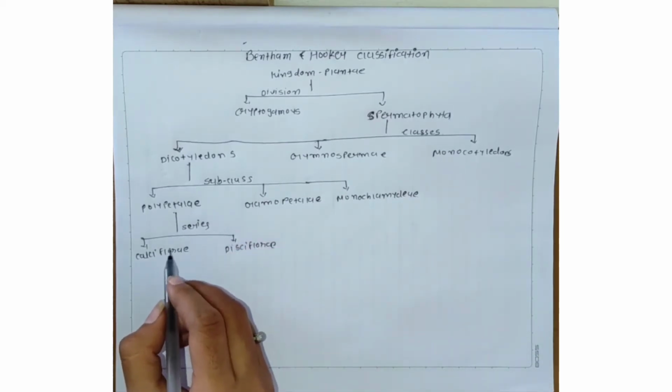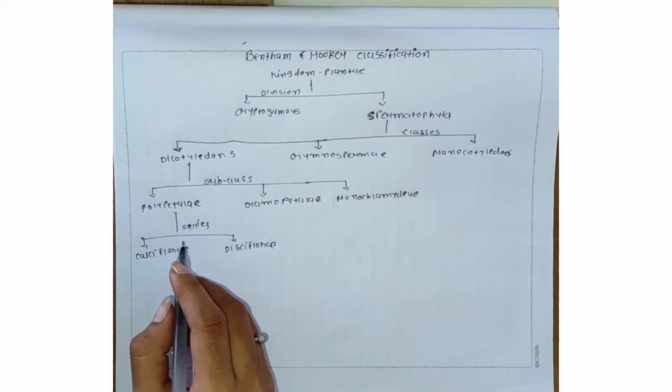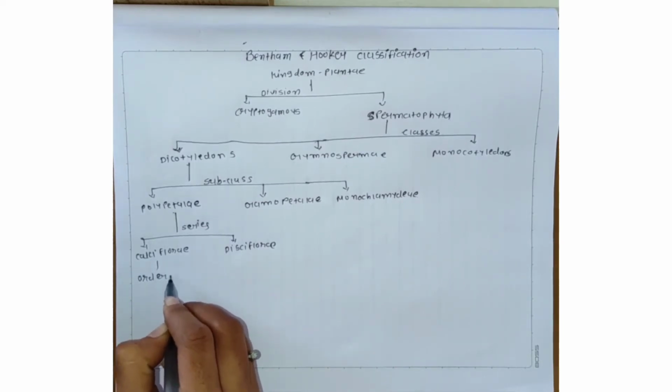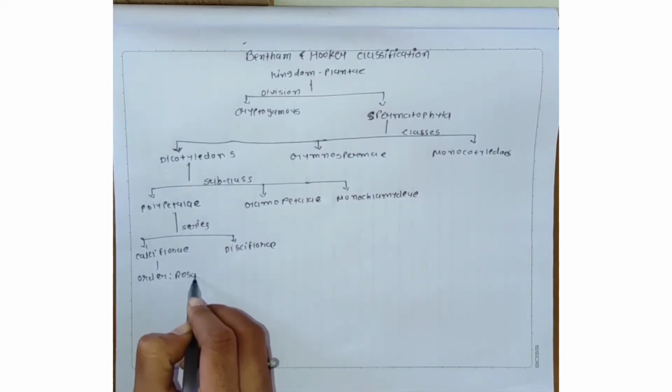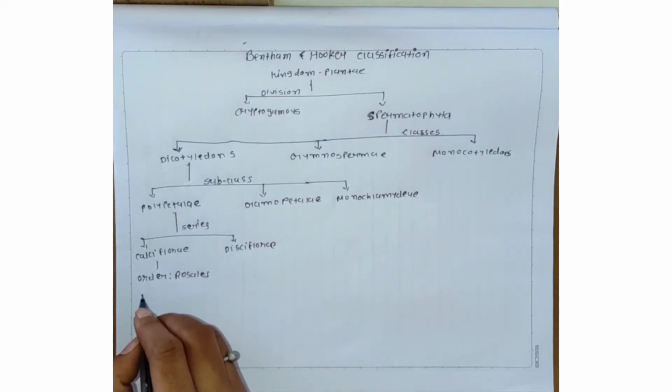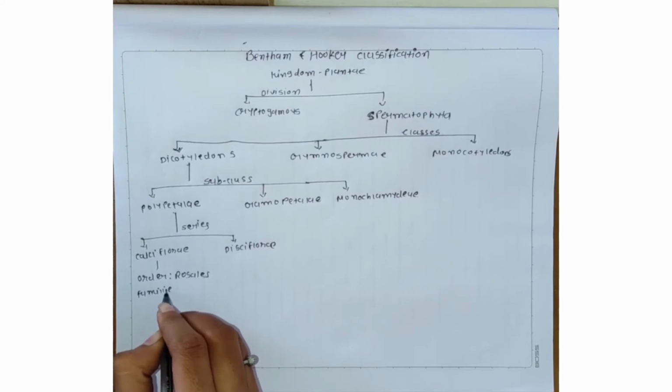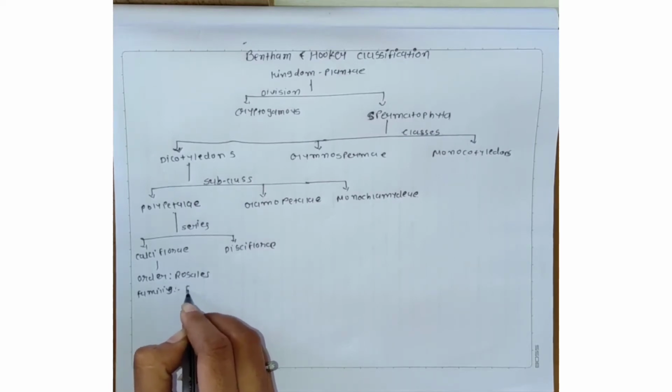The calciflorae series has many orders, but in our syllabus 2 orders are included. The first order is Rosales, and the family included is Fabaceae.